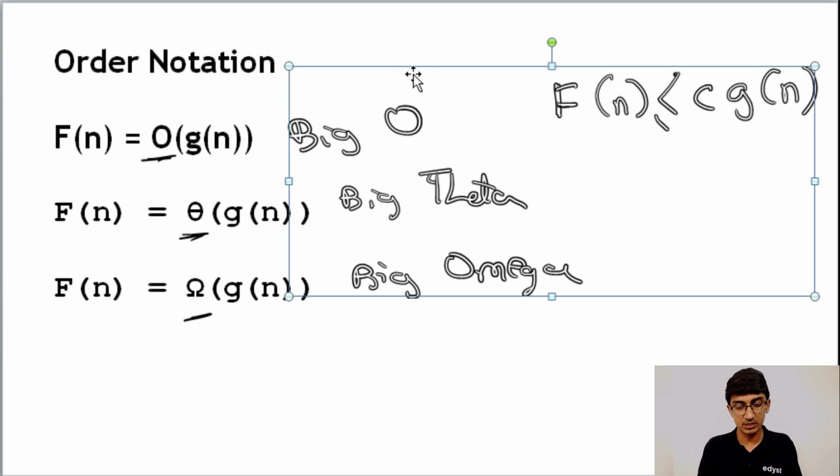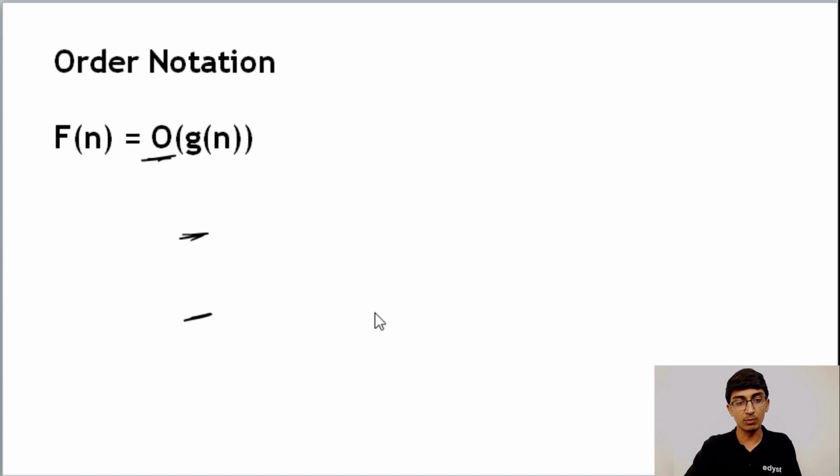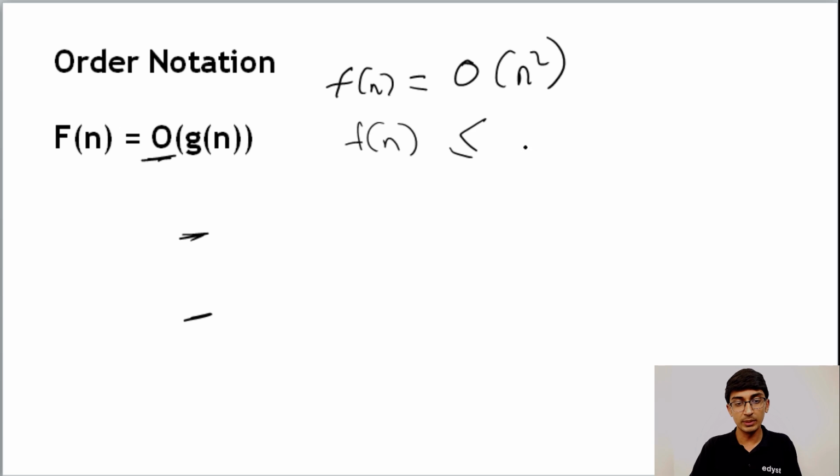Let's say we're just discussing big O of n. Big O is the one that you're going to have most use of. So let's say some f of n is equal to order of n square. What this means is f of n, at max, is going to be less than or equal to some c into some n square. It's always going to be less than or equal to some of this value. Why is this important to us? I'll come to it in just a little bit. You'll understand what this means when we discuss some algorithms, but this is what it means mathematically.